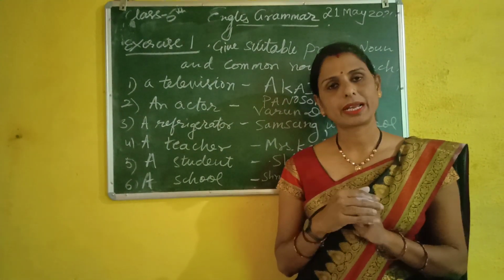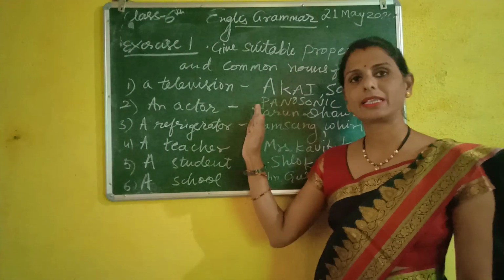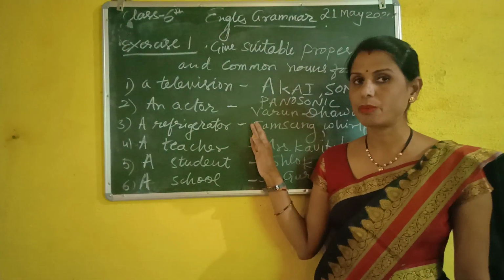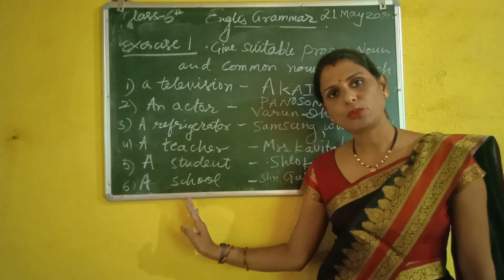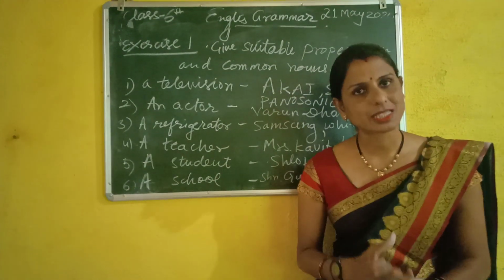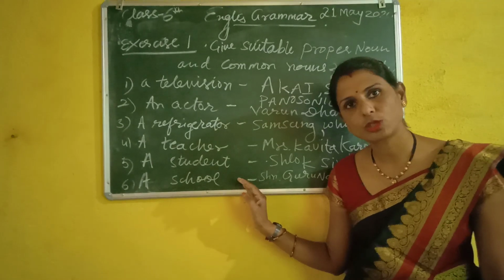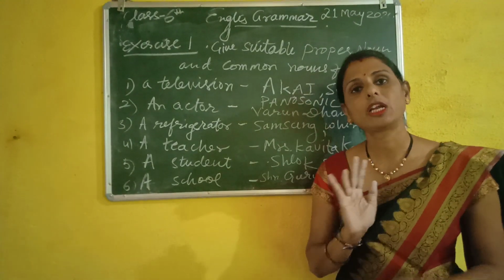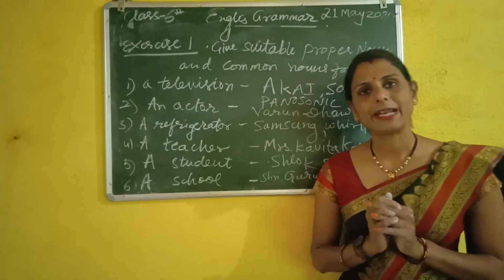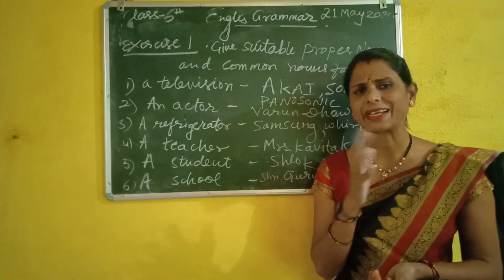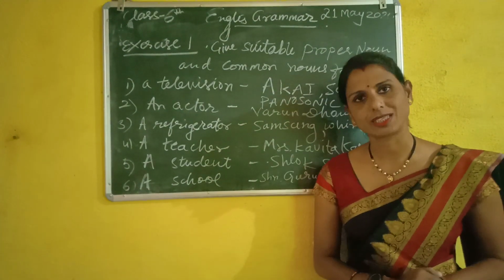And what will you write in the grammar copy? First of all, you will write the definition of nouns with examples, then the kinds of nouns, then the definitions I will send you. I will also send you the pictures of exercises which you have to write in your copy. And in the book you have to do all of them. For practice you can do all the exercises and all the sentences.